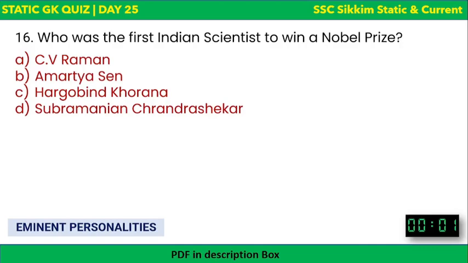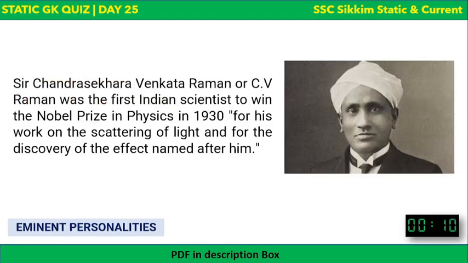So the first Indian scientist to win a Nobel Prize was C.V. Raman. I think everyone knows that C.V. Raman was the first Indian scientist to win the Nobel Prize in physics. He was a physicist and he won the Nobel Prize in 1930 for his work on the scattering of light and for the discovery of the effect named after him. I think you all know it, the very famous Raman effect.